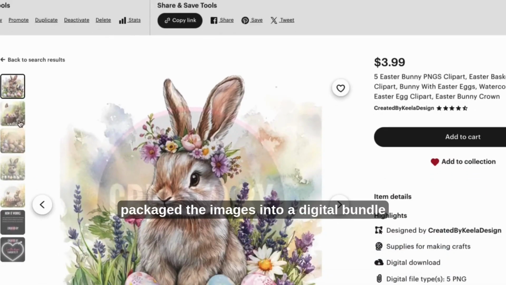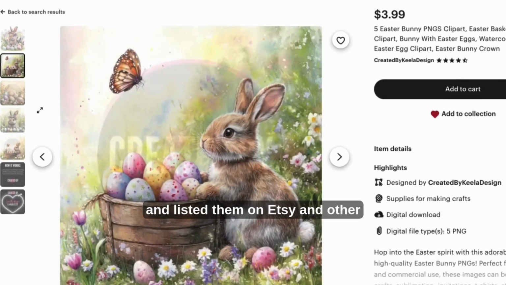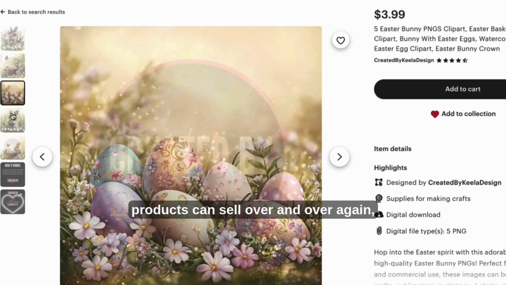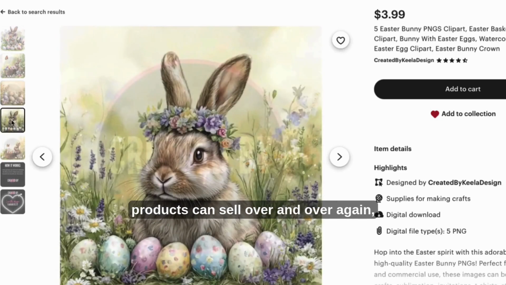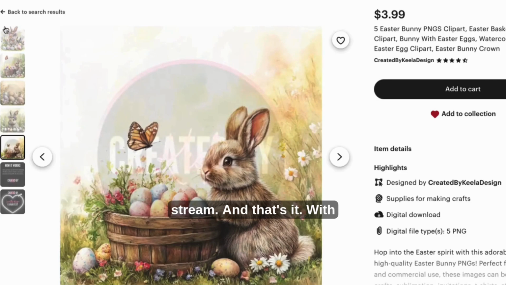From there, I packaged the images into a digital bundle and listed them on Etsy and other marketplaces. Since digital products can sell over and over again, this becomes a great passive income stream.